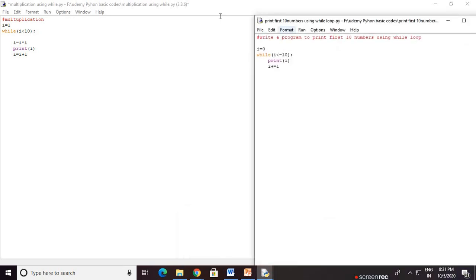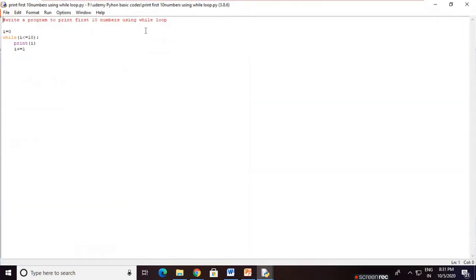Here is another code, where we print the first 10 numbers using a while loop. i is assigned with 0. While i is less than or equal to 10, print i. What does i plus equals 1 mean? That is an in-place operator. The meaning of this is i equals i plus 1. If we replace it with i plus equals 1, or write i equals i plus 1, it is the same. For example, the value of i is 0. Is 0 less than 10? Yes, print the 0. Then i equals i plus 1, that means 0 plus 1, so 1 is stored in i.